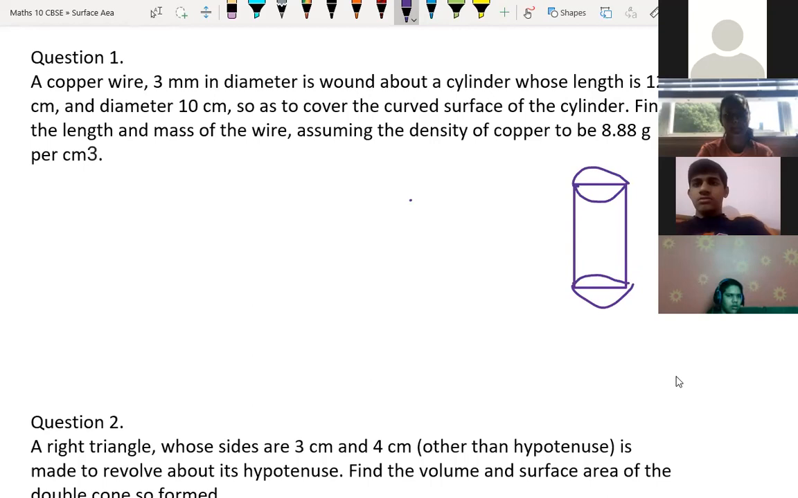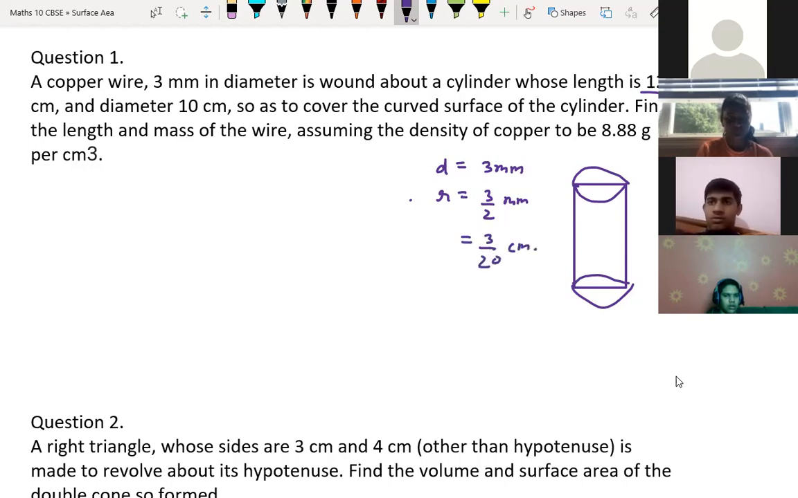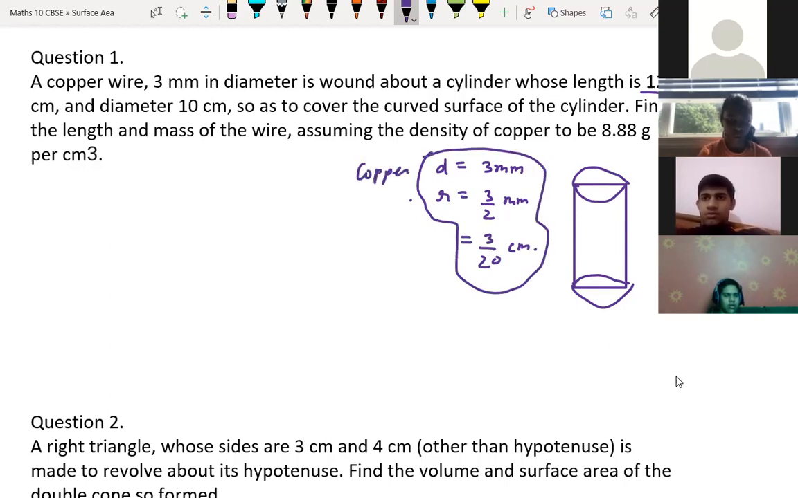So the copper wire is 3 mm in diameter. The diameter of the wire is given as 3 mm. So radius we can write as 3 by 2 mm. The cylinder's length is given in centimeters, so we convert this also into centimeters. So millimeter to centimeter, it is 3 by 20 centimeter, right? So this is for the copper wire.